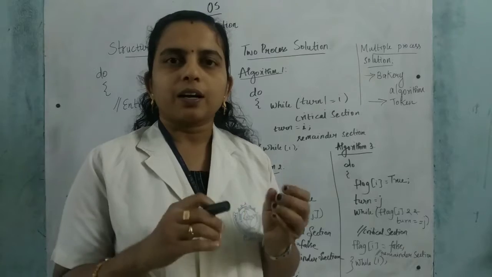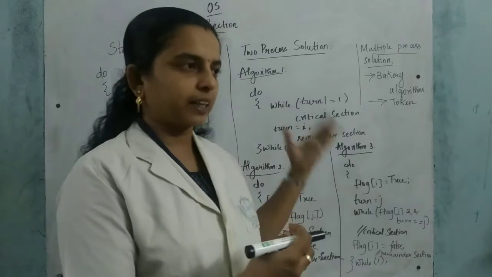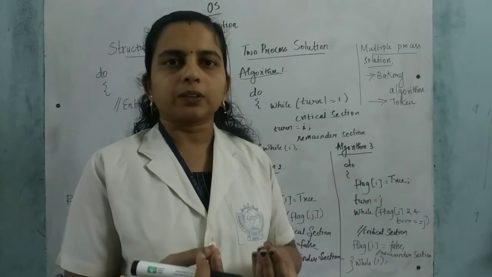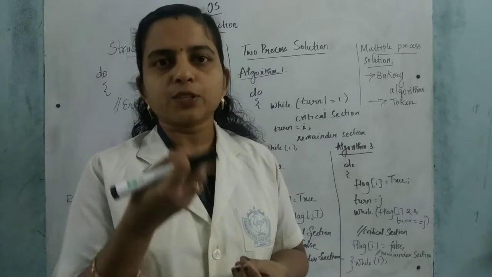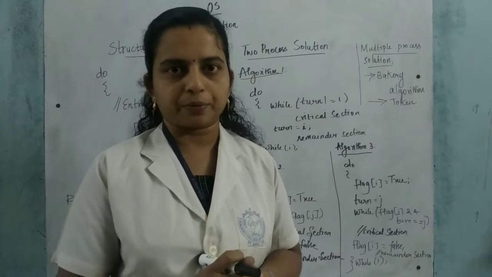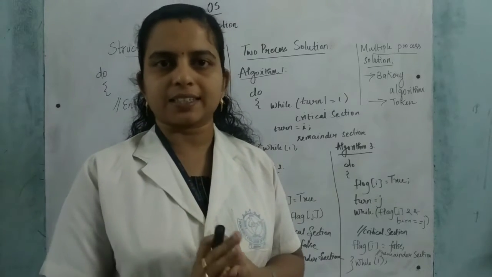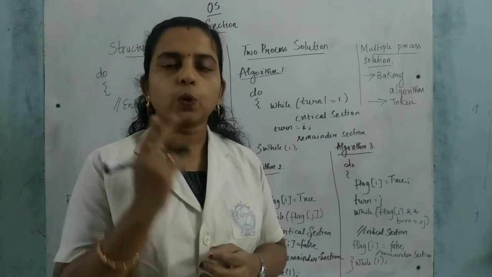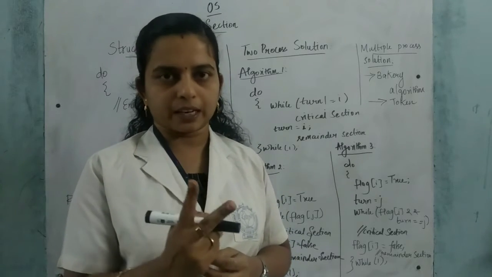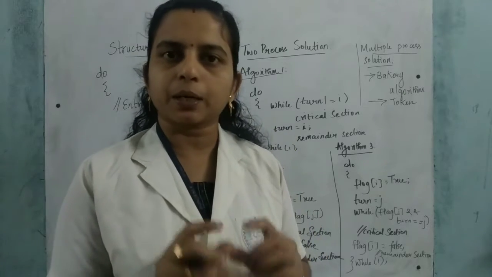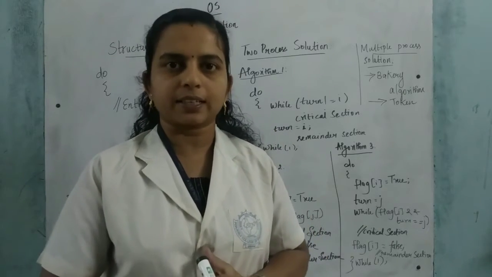In an operating system, the critical section is the same thing we learned there: two processes cannot enter into the critical section at the same time. Each and every process has some critical sections. If two processes are there for execution, their critical sections cannot be executed at the same time. That is why it is called the critical section.